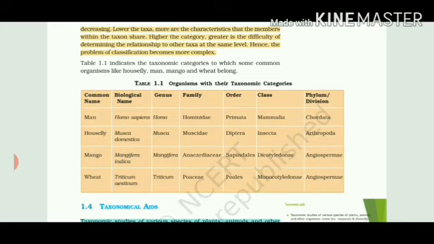In mango, the scientific name was already studied in the second lecture: Mangifera indica. Mangifera is the genus, Anacardiaceae the family, Sapindales the order, Dicotyledonae the class, and the division is Angiospermae. Number four, wheat. The scientific name is Triticum aestivum, genus Triticum, Poaceae family, Poales order, Monocotyledonae class, and Angiospermae is the division. So, thank you very much.